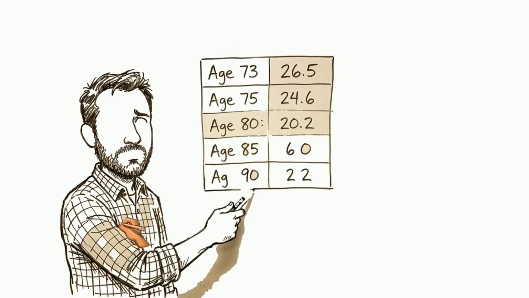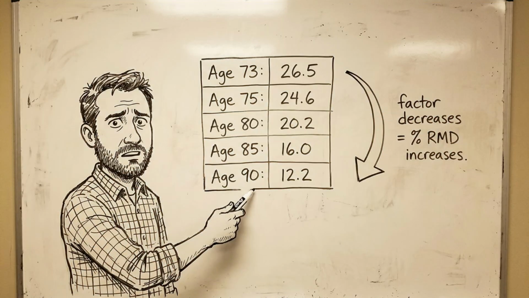The IRS Uniform Lifetime Table, life expectancy factors for key ages. At age 73, the factor is 26.5. At age 75, the factor is 24.6. At age 80, the factor is 20.2. At age 85, the factor is 16.0. At age 90, the factor is 12.2. The factors decrease each year, which means your RMD percentage increases as you age.